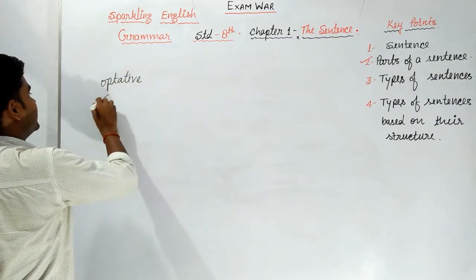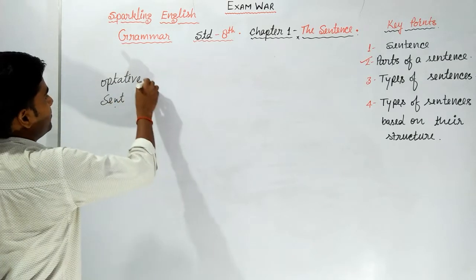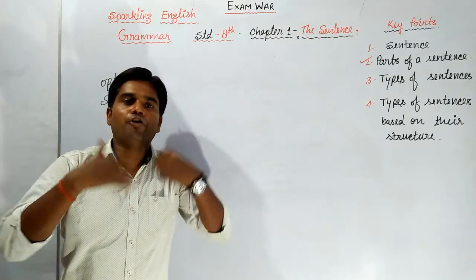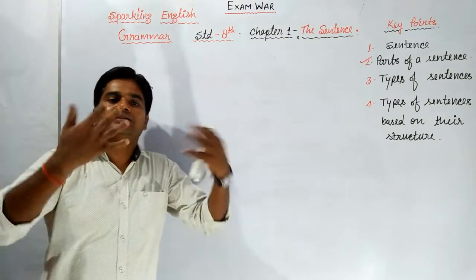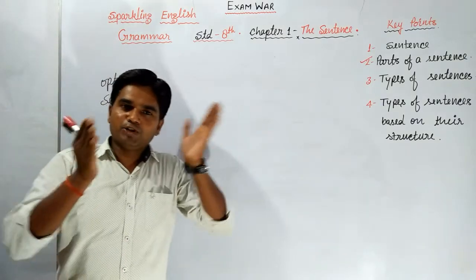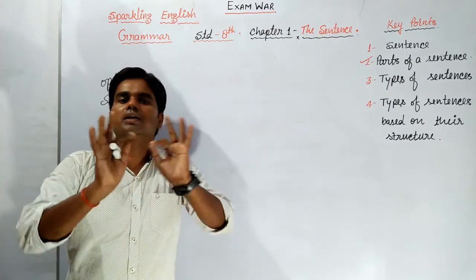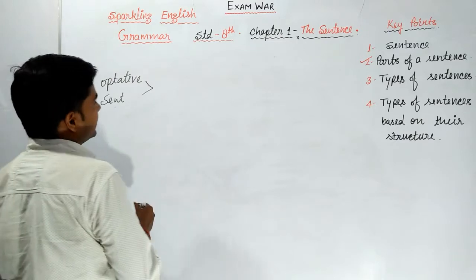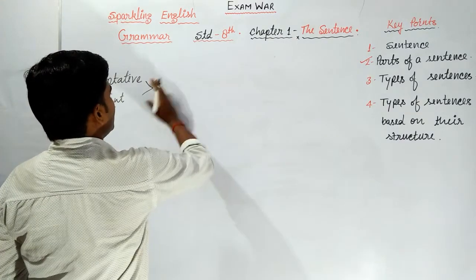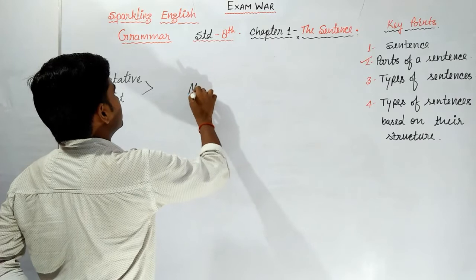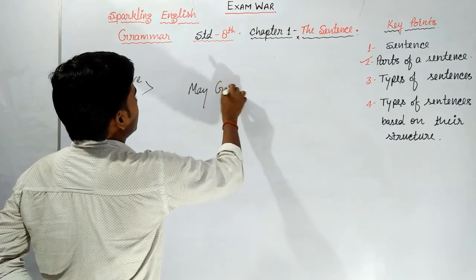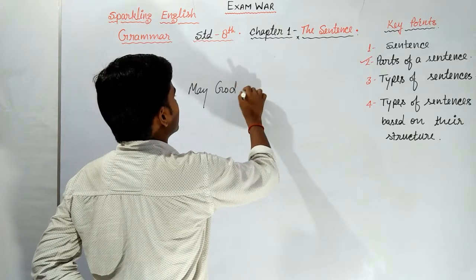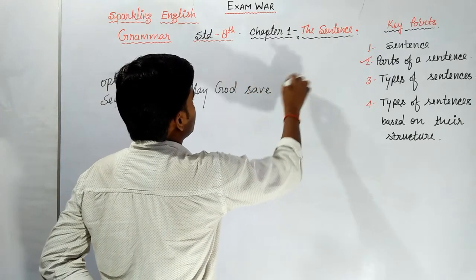In these optative sentences, we wish for others, we pray for others and for ourselves also, and especially in these sentences, work is done by God. So let's take some examples. For example, I write, may God save him.